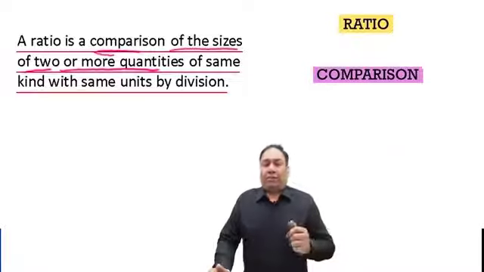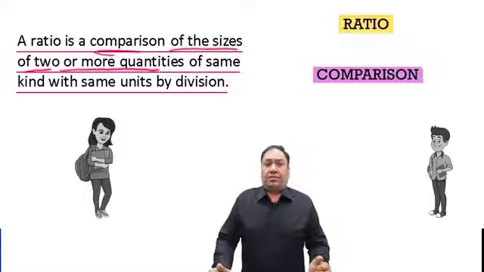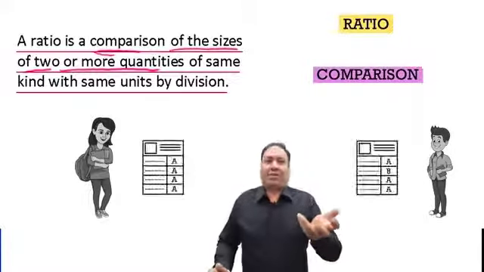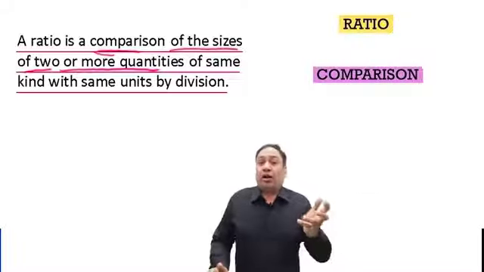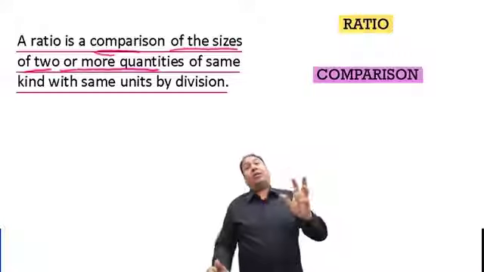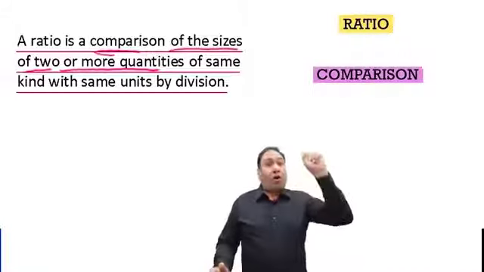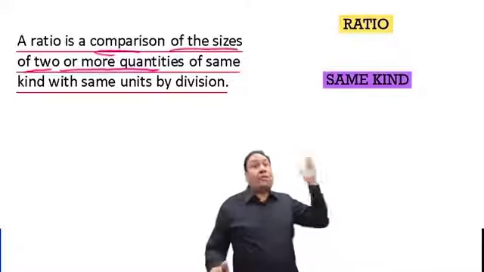For example, you and your elder sister, right? There must be a comparison of your marks, right? Now the ratio is what? It is a comparison between two or more quantities of the same kind. Now, what do you mean by the same kind?